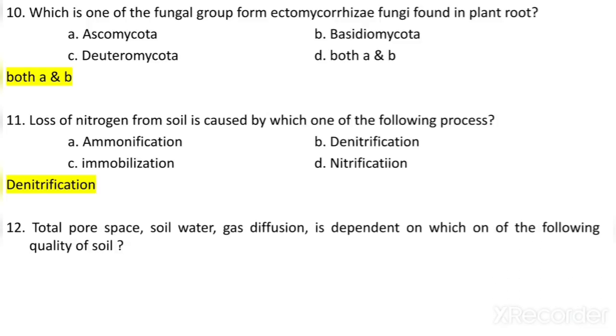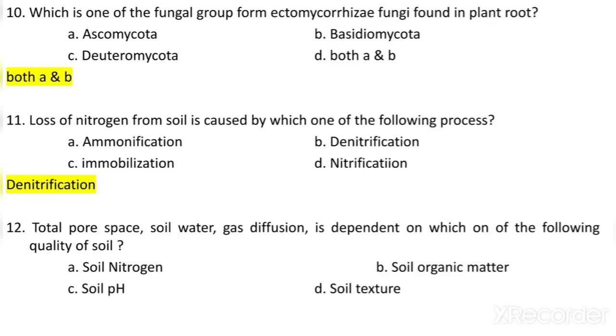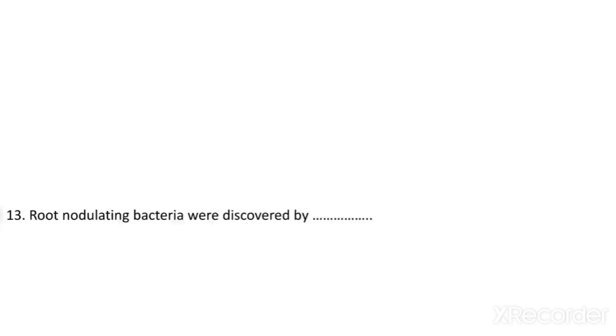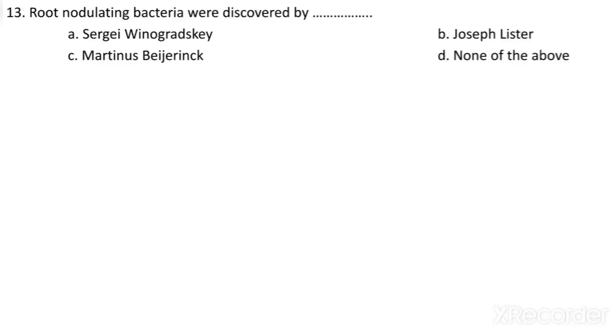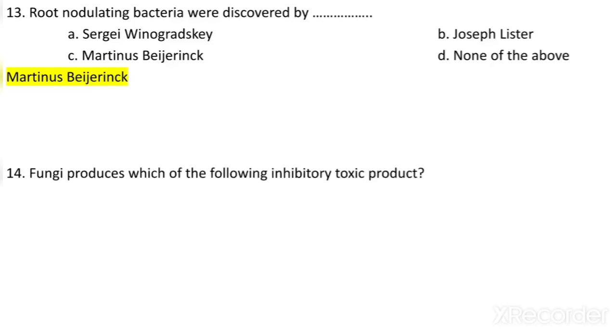Total pore space, soil water, gas diffusion is dependent on which one of the following qualities of soil? Soil nitrogen, soil organic matter, soil pH or soil texture. So it depends on the soil texture. Root nodulating bacteria were discovered by whom? Sergei Vinogradsky, Joseph Lister, Martinus Beijerinck, or none of the above? So Martinus Beijerinck was responsible for the root nodulating bacteria discovery.